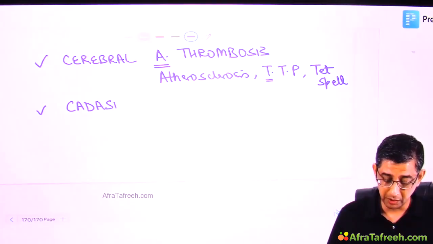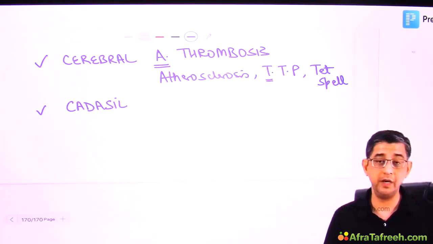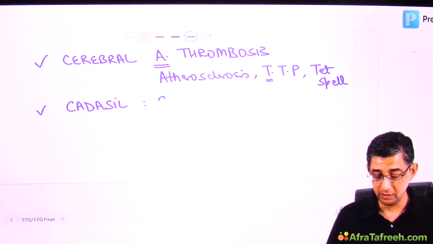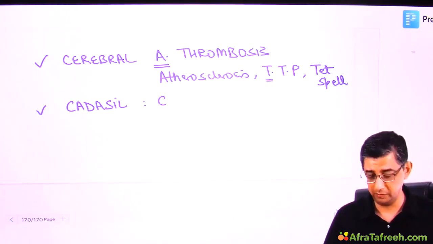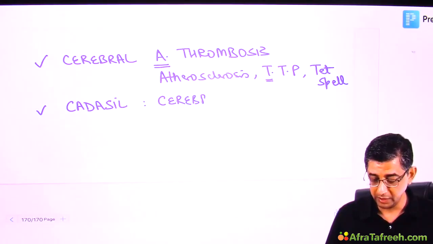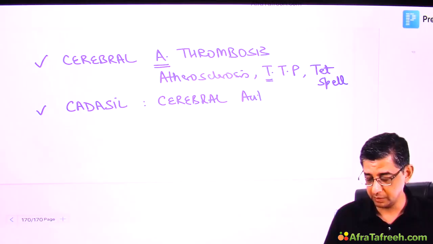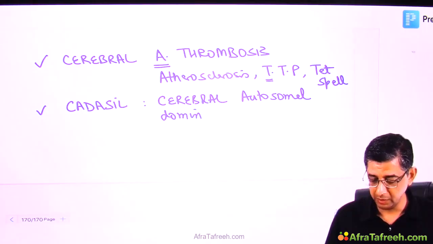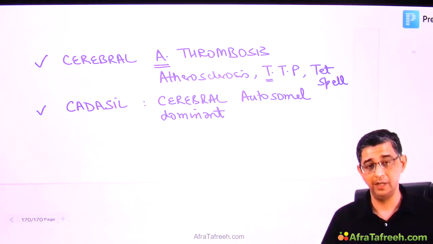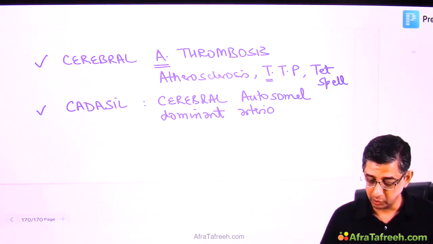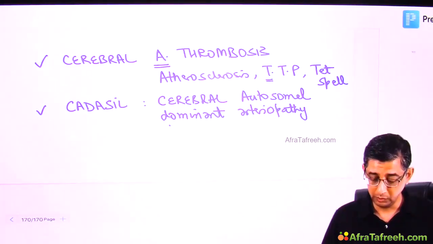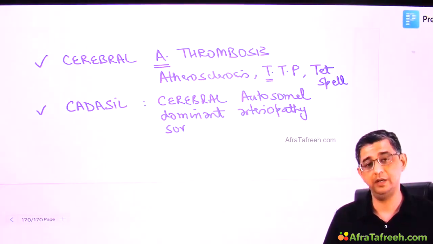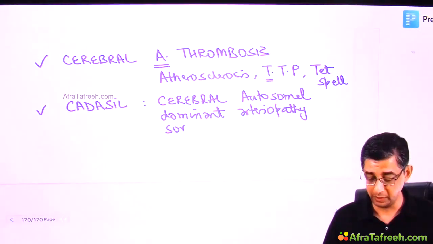I'm teaching you a condition where father and son both have died because of the development of stroke. So let's have a look at the full form of it first, and then obviously the pattern of inheritance, which you can make out from here only, will be autosomal dominant. Now, obviously, I cannot write as fast as I am speaking, so you have to give me some lag period in this. CADASIL would basically mean cerebral autosomal dominant arteriopathy with subcortical infarcts. SI is subcortical infarcts. So the bad news is that because it is genetically acquired, we need to know about the gene component as well.